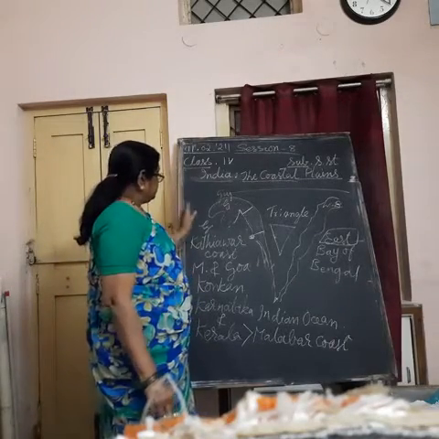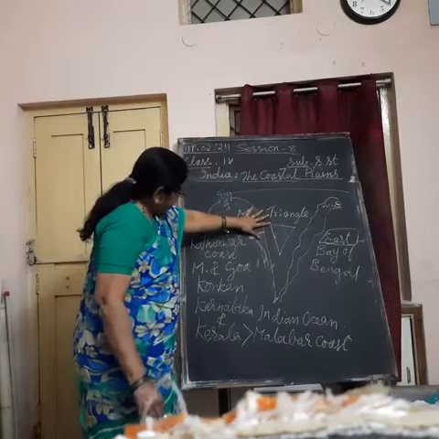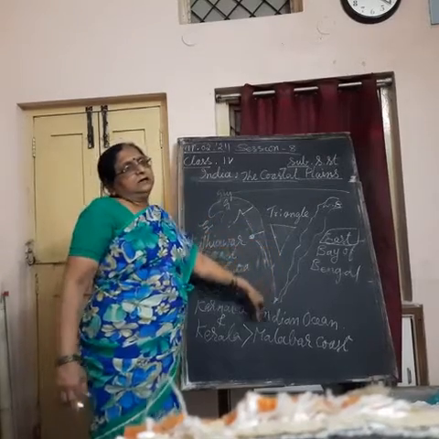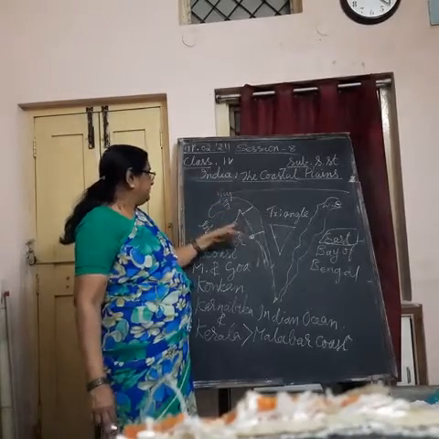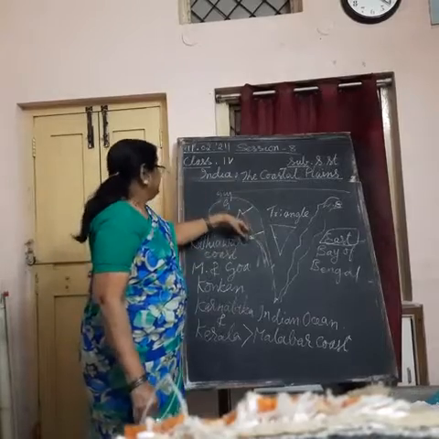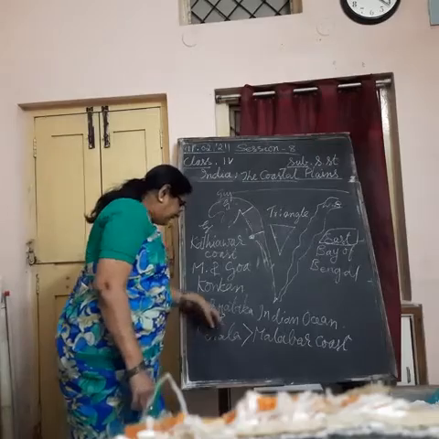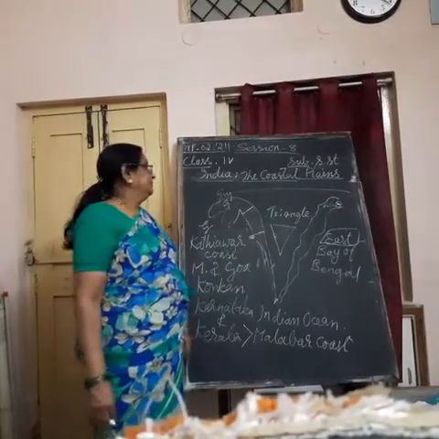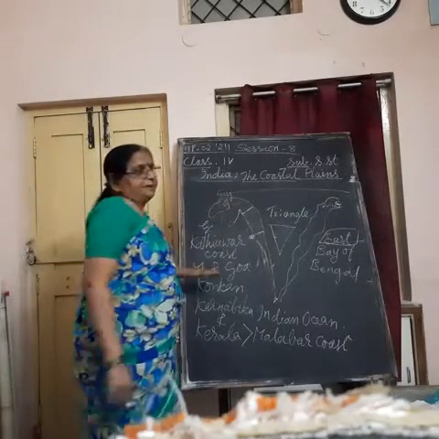Okay. So in Gujarat it is broader. When it comes to Maharashtra and Goa it becomes little narrower, and Karnataka and Kerala it is fully narrow. So Gujarat coastal plain is called Kathiawar coast. Maharashtra and Goa coast is called Konkan coast. Karnataka and Kerala coast is called Malabar coast. So these are the three different parts of western coastal plain.